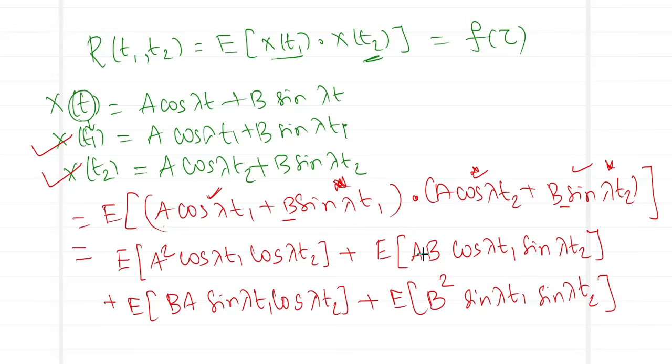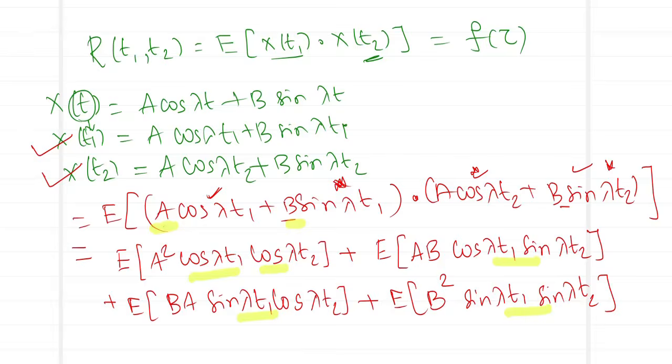Again we need to keep in mind which is our random variable. The random variables are just my A and B. So what is the role of cos, sine and cos, sine and sine? All these terms are going to be treated like constants. So what will happen to the constants? The constants will come outside the expectation.